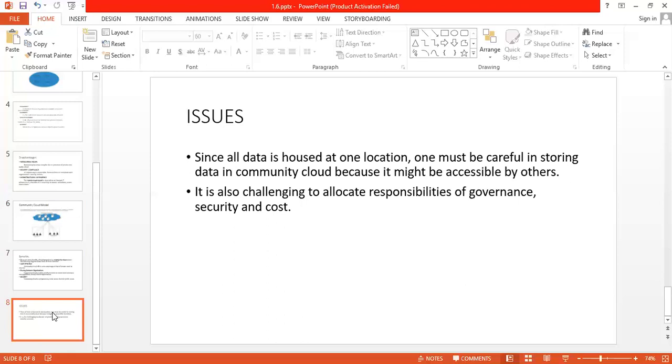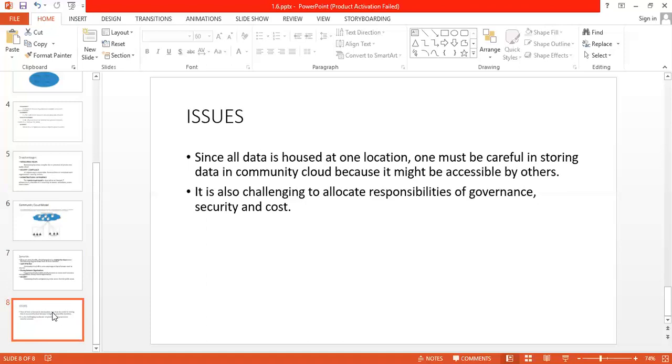Because in community cloud we are hosting all the data at one location, if there is any problem with that data, it might reflect on the whole organization, and it might be time consuming for the user, or the user might lose his original data.